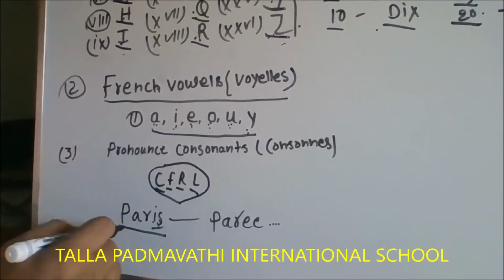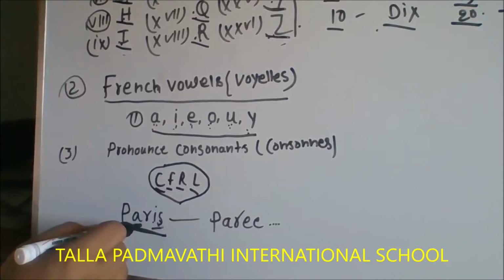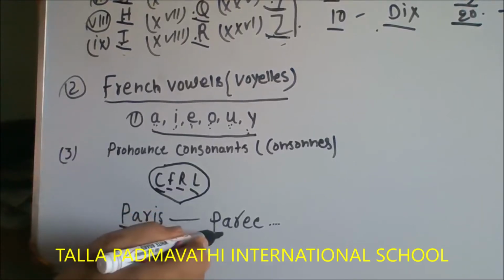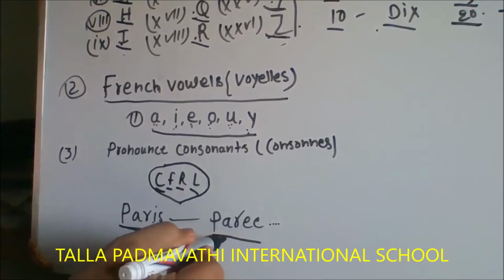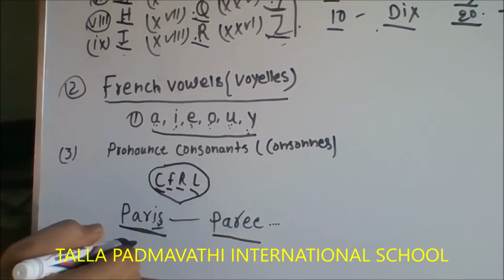I have given here one example. We say in English Paris. Okay, Paris. But in French, Paris.